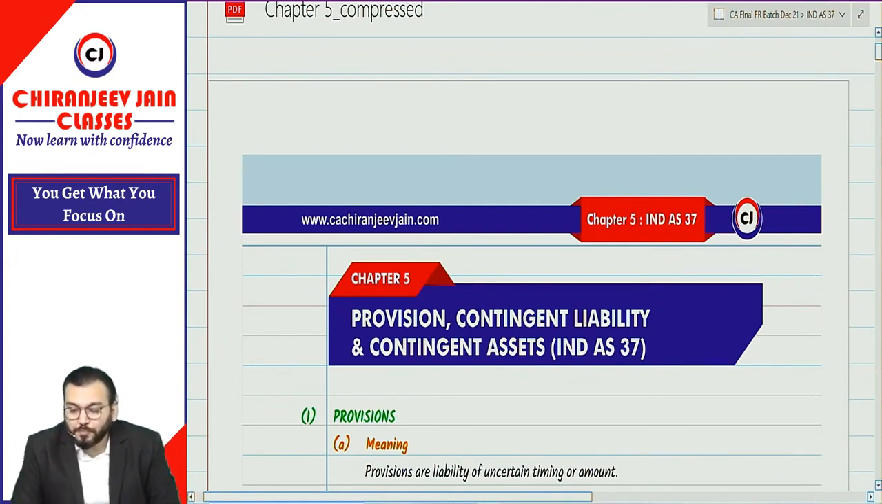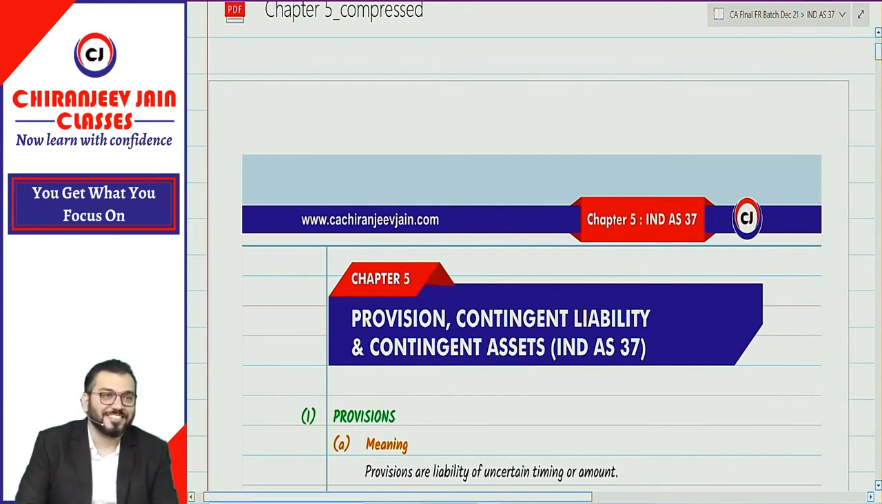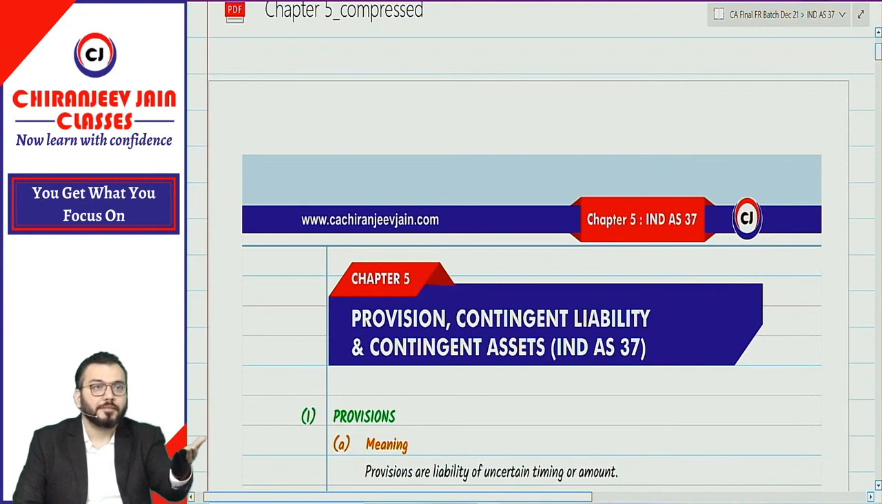One answer I got: possible means more likely to not happen. Very good. Probable means more likely to happen. Very good. One thing is clear, that you know exactly what the words mean. But I want the definition of provision. Anyone? Provision?